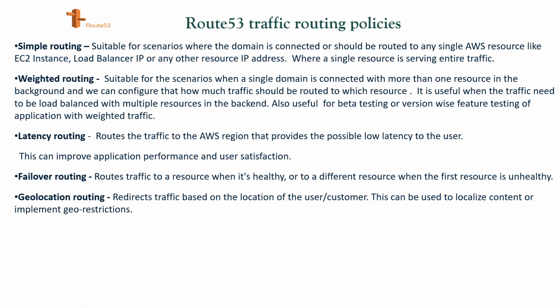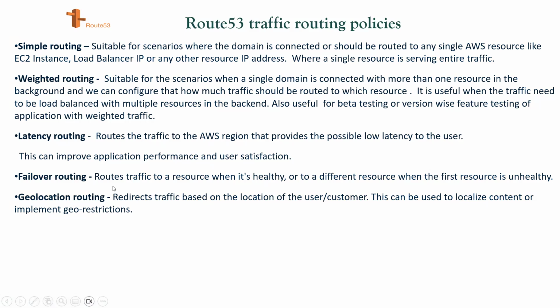It will be routed to the server which is based in the US itself. So Route 53 decides on its own which server it should redirect the traffic to. That is called latency based routing, and it also helps application performance, user latency and user satisfaction.